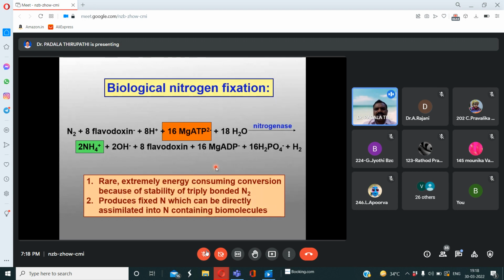In biological nitrogen fixation, all microbes like bacteria, cyanobacteria, and fungal members are involved. A special type of mechanism is involved in this process: the nitrogenase enzyme.